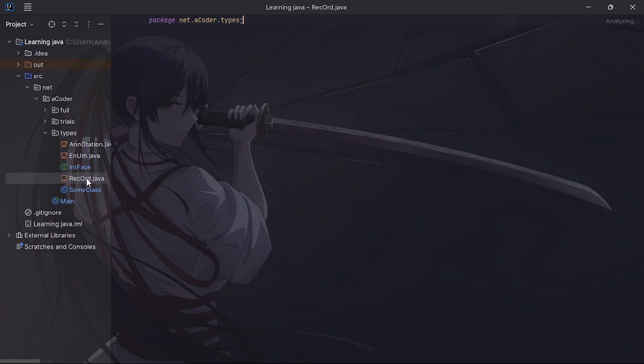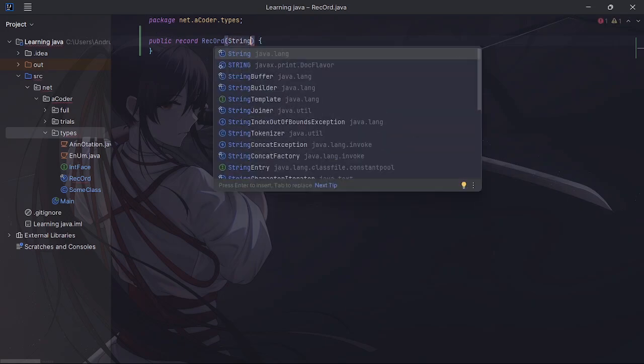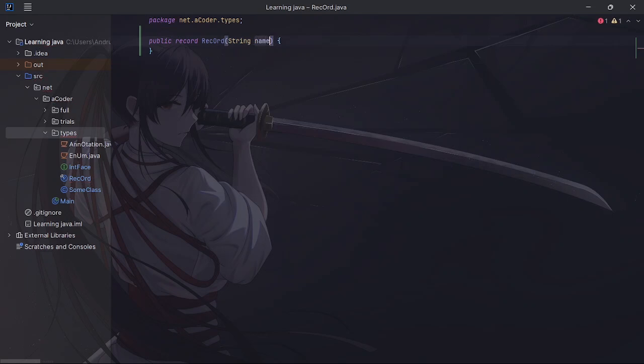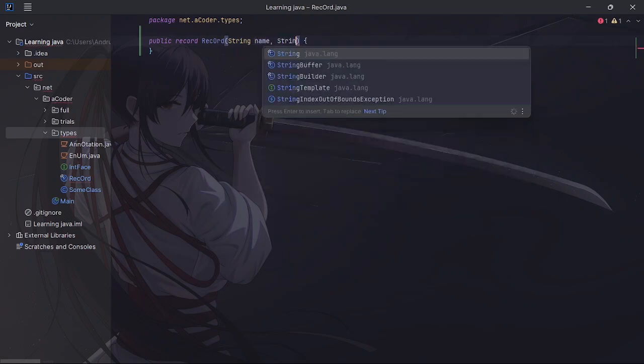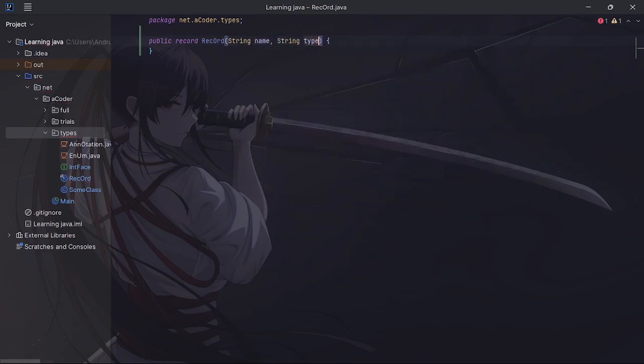Next up, we have a record, and these are absolutely tons of fun. So public record, and this one actually has parentheses like a method does. And what you do in here is place in parameters. So we have string name, and we also have string type. And yeah, that's it. You can have as many as you want.